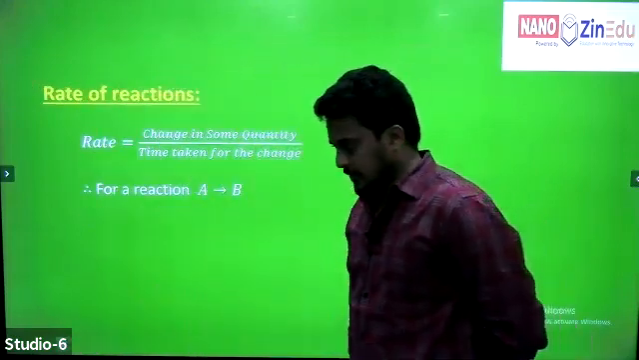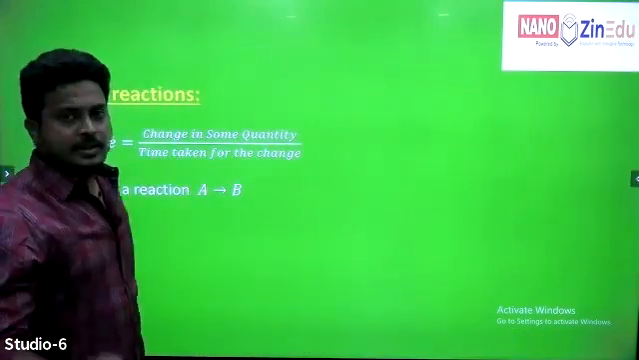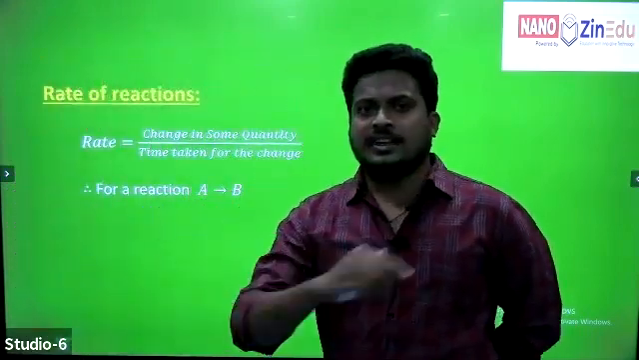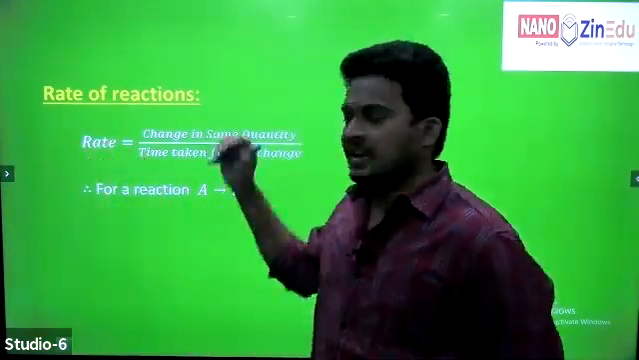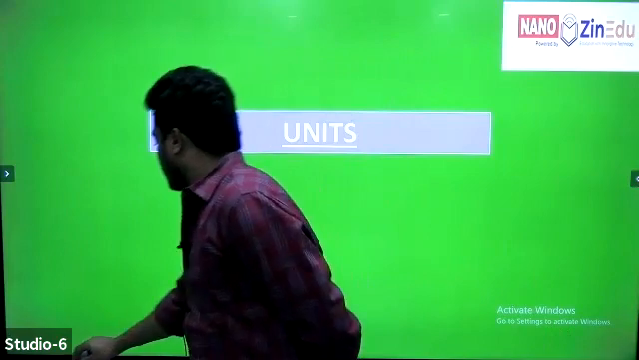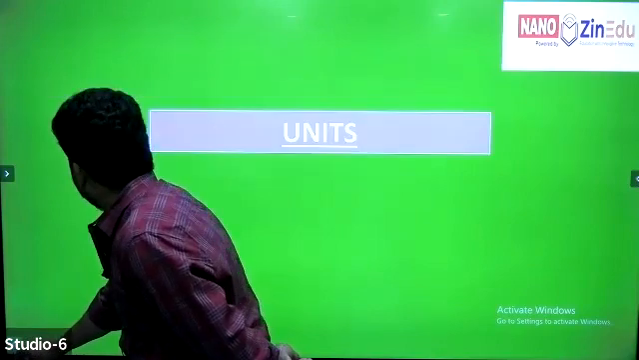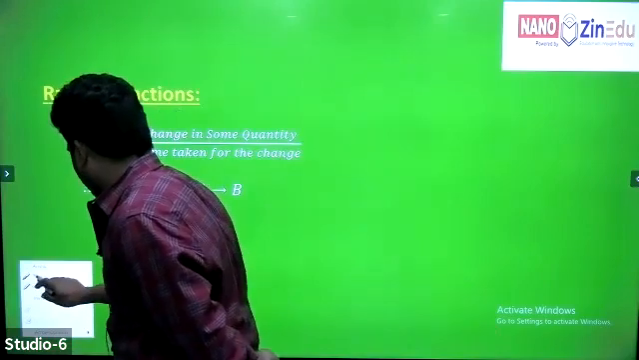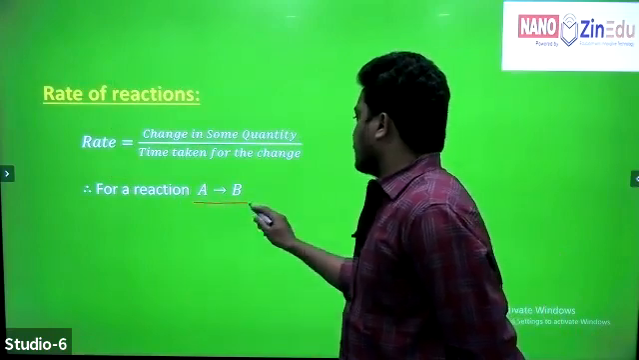Now, what is meant by rate of reaction? Rate is a physical quantity. Rate is nothing but the change in any quantity per unit time. If it is calculated for a reaction, then it is said to be the rate of reaction. Now, how can we write the rate of reaction for a given reaction, A gives B?